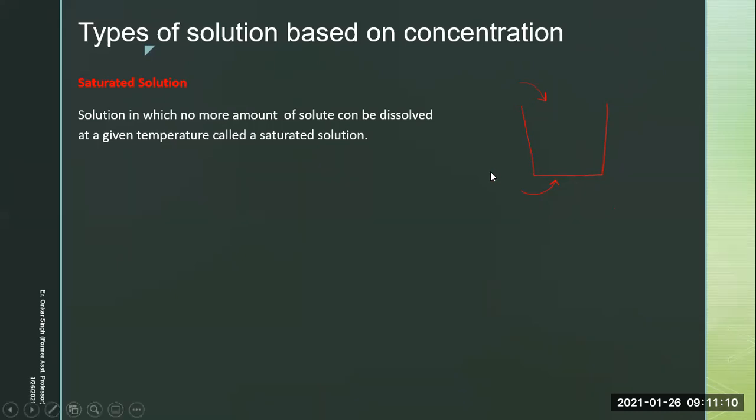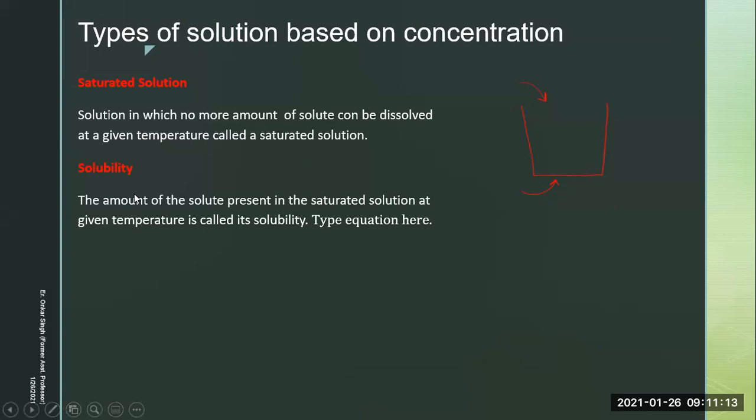Okay. So let's go further. Now, what is solubility? Solubility is simply amount of solute present in the saturated solution. Now, what is saturated solution? Saturated solution, as we have just discussed, at a given temperature, is very important. At a given temperature, let's say you are able to add 5 grams of sugar in, let's say, 100 ml of water. So this amount of solute is the solubility. Amount of solute present in the saturated solution at given temperature is solubility, and saturated solution is a solution where maximum amount of solute has already been added.